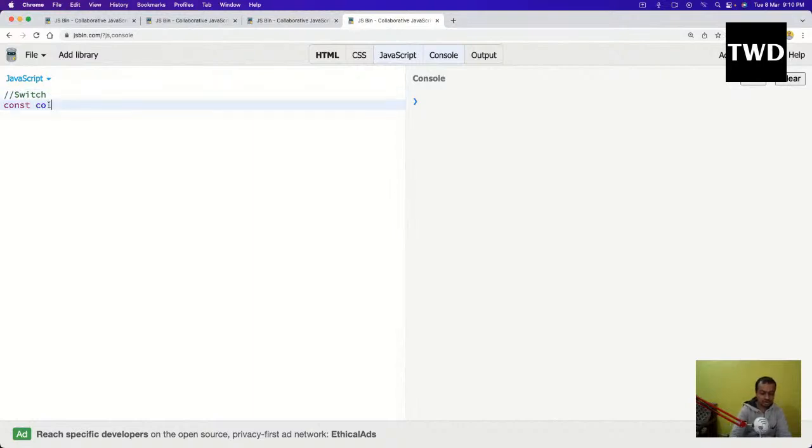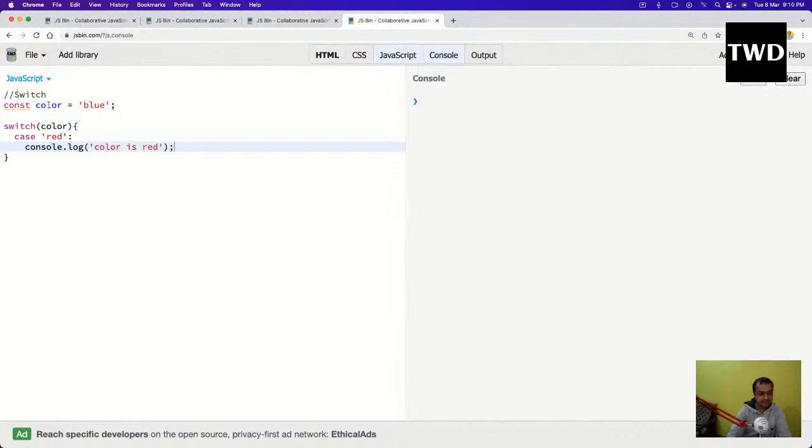Like this, const color equal to blue, then I'll have a switch of color, and then case of red, and then console.log of color is red.